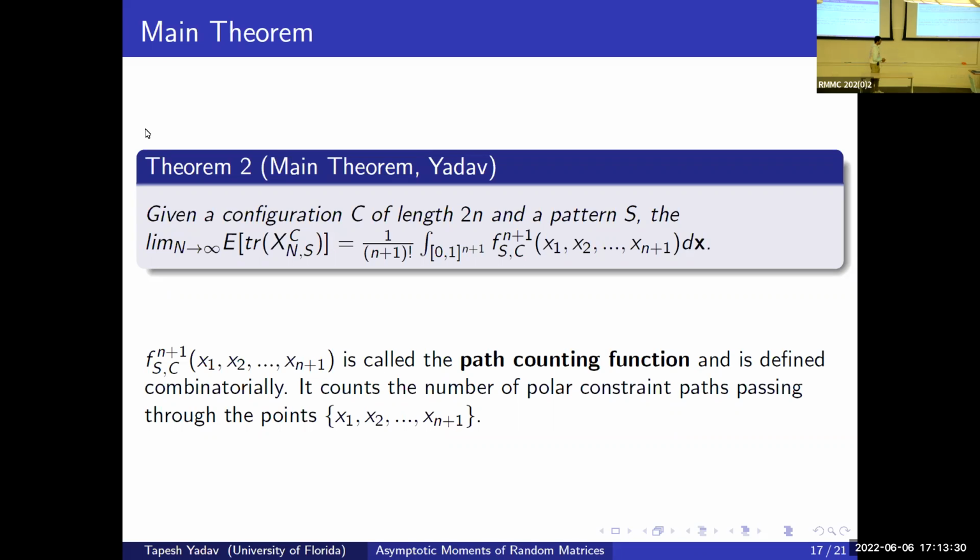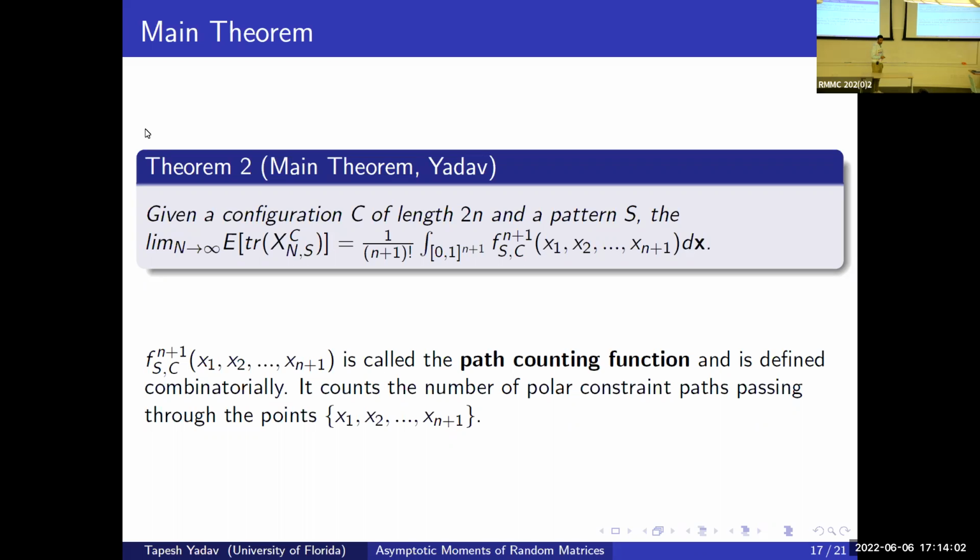It counts the number of polar constraint paths passing through the points x_1, x_2 up to x_{n+1}. Again, I have not defined what polar constraint paths are, but essentially that's what this function does. F is integer valued. It is a counting function. It just counts the number of things.